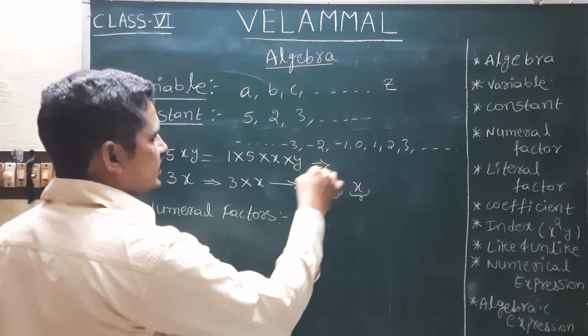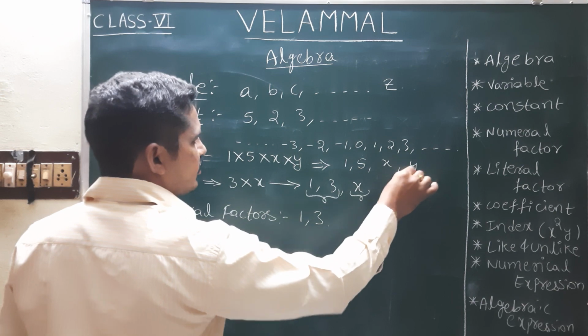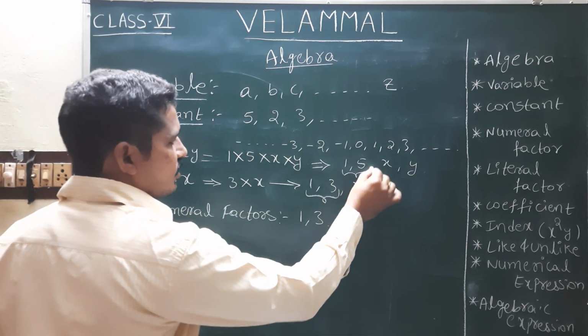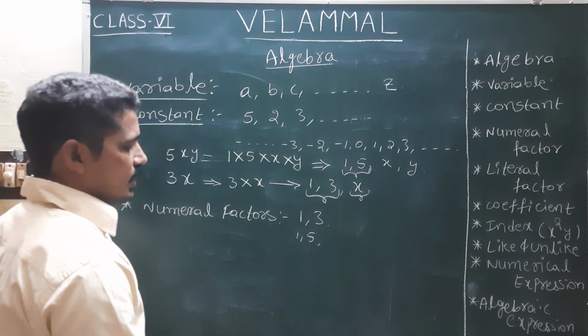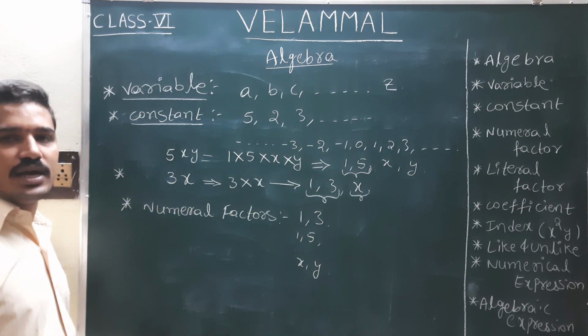Now the factors are 1, 5, x and y. In this, 1 and 5 are called the numeral factors and x, y are called the literal factors.